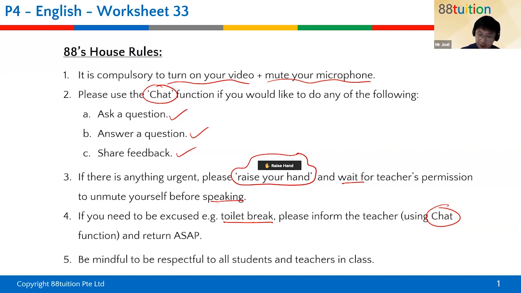All right. It's okay to let you all go to the toilet at home because your parents are home. They can knock on your door and say, hey, why are you taking so long? Aren't you having lessons now? That kind of thing. And then they'll be like, oh, you better come out. And then I'll know that you are not playing with water in the toilet. Don't be surprised, okay? Primary 4 students play with water in the toilet. And they can wash their hands.